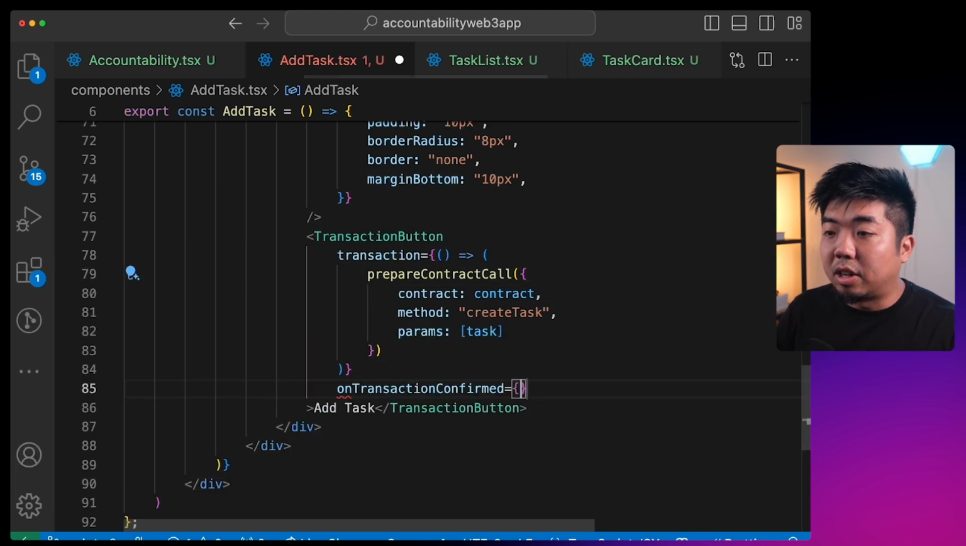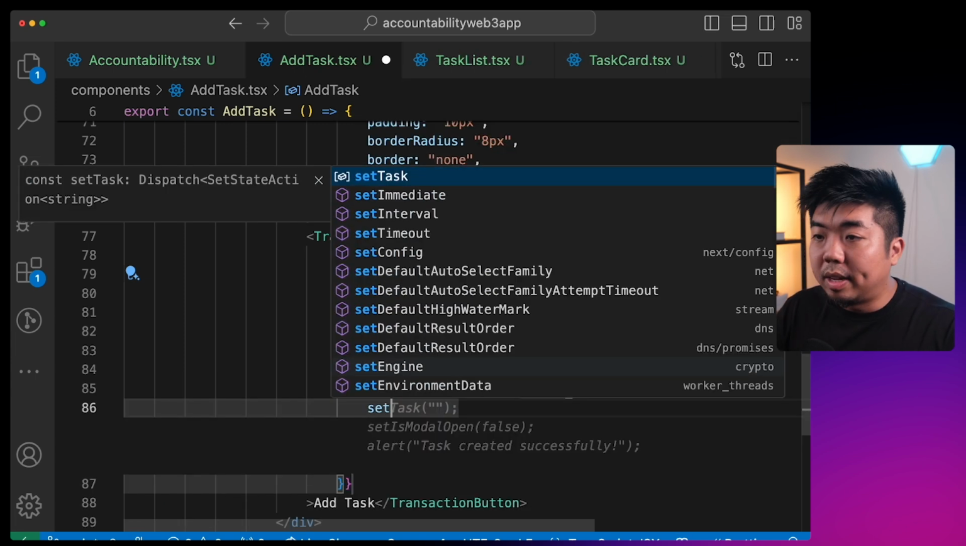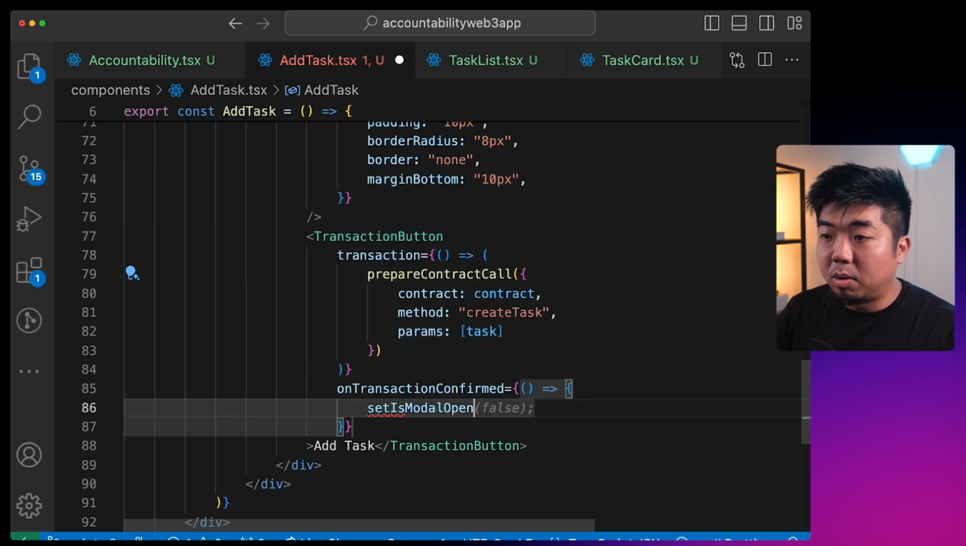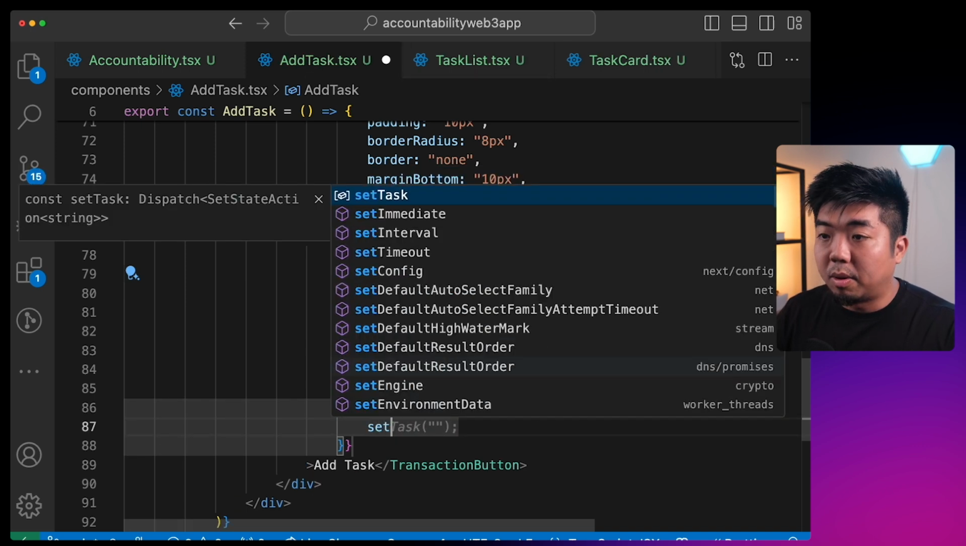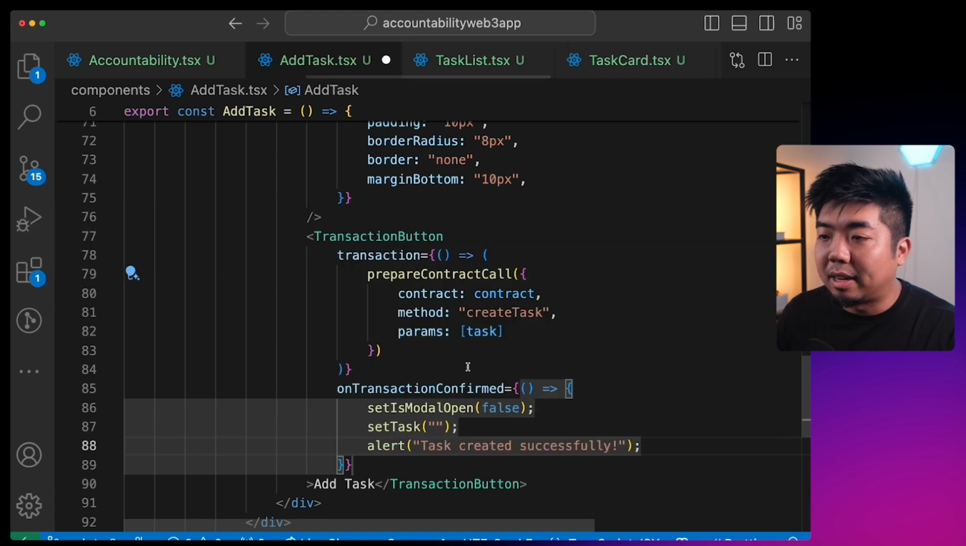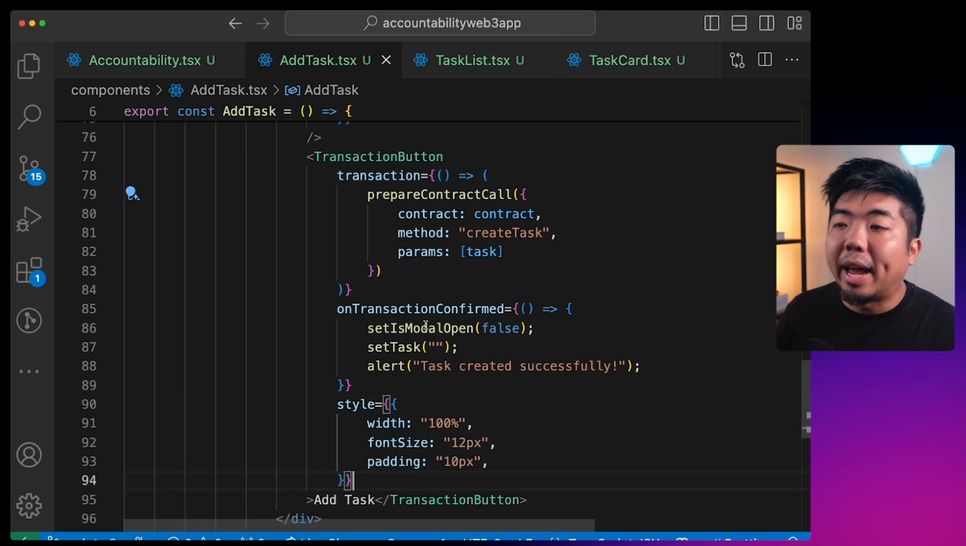Now on transaction confirmed here, we're going to do a few things. The first thing we're going to do is set the modal to close. So set is modal open to false. We're going to set task back to empty string, and then we will just alert that a task has been created. And then finally down here, we're going to add some styling for this button. When we add a task, it should close the modal and reset it. That way, if we want to add more, we can go back in.